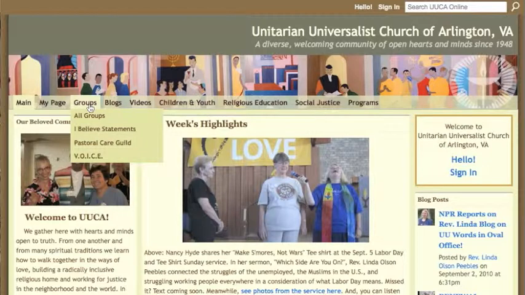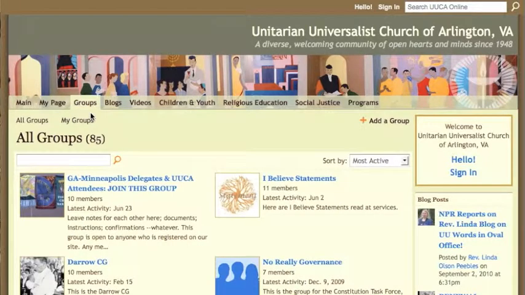Our online church has a tool that enables members to create groups. Right now, we have 85 groups. Some of these groups were started by the church and they are administered by the church, but most of these groups were started by members and they're administered by members.